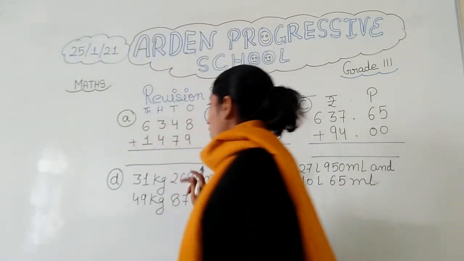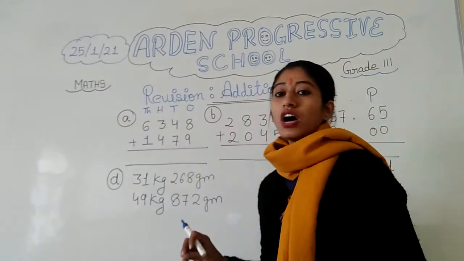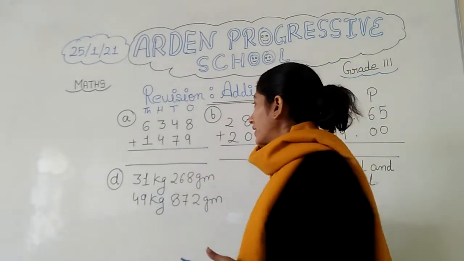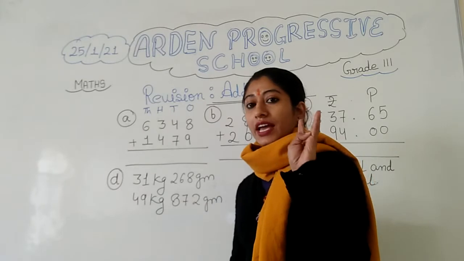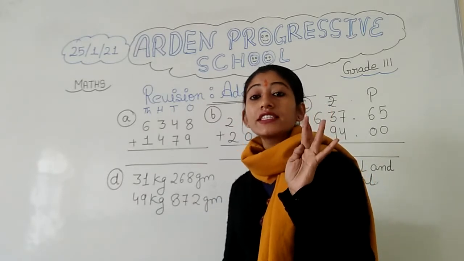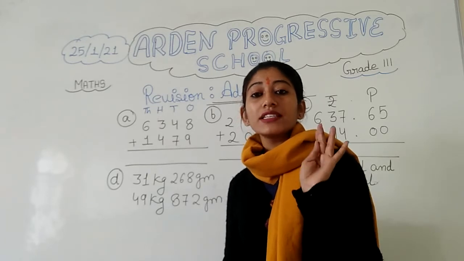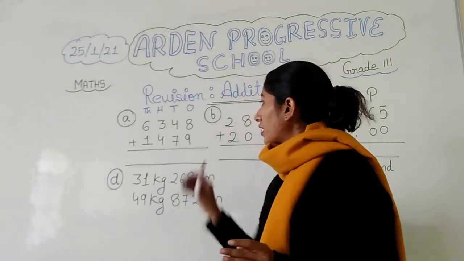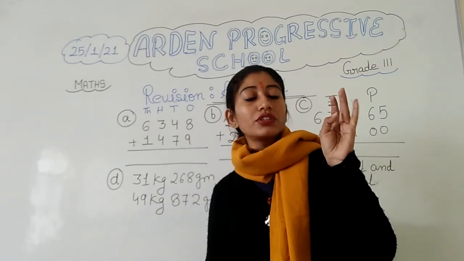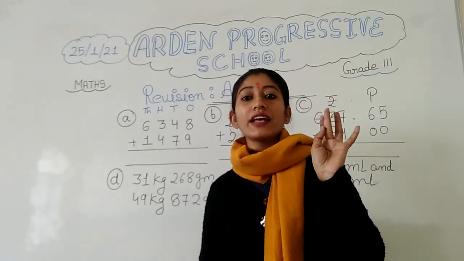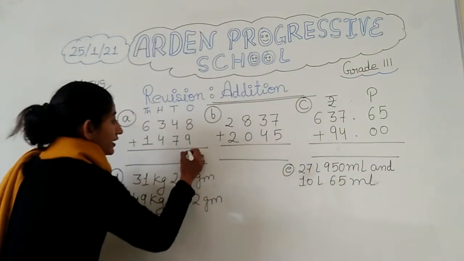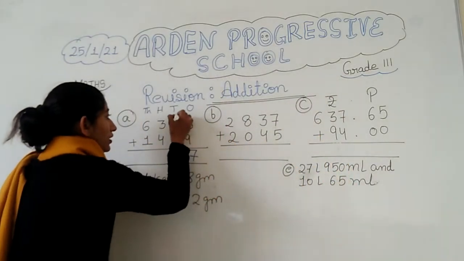Now this is 9 and this is 8. So how will we add 9 and 8? You have to count after 9: 9, 10, 11, 12, 13, 14, 15, 16 and 17. What are we getting? 17. So what will we write here? We will write 7 and 1 will go as carry.